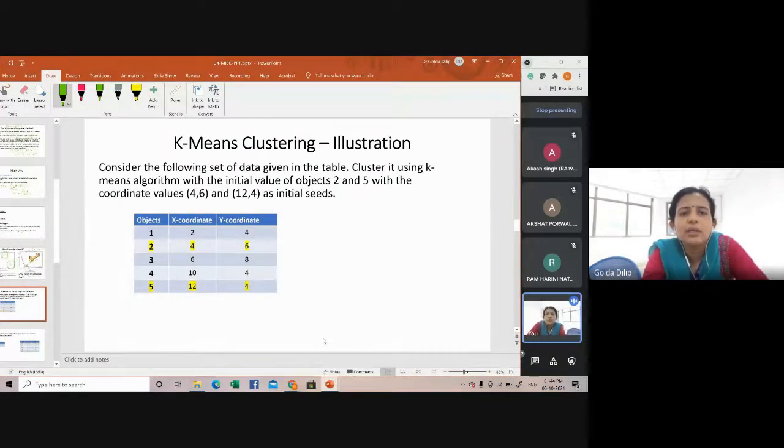Okay, so consider the following set of data given in the table. You cluster it with the K-means algorithm with the initial seeds being objects 2 and 5, with the coordinate values 4, 6 and 12, 4. So this one is 4, 6 and 12, 4. Can you make a note of this in your notebooks?